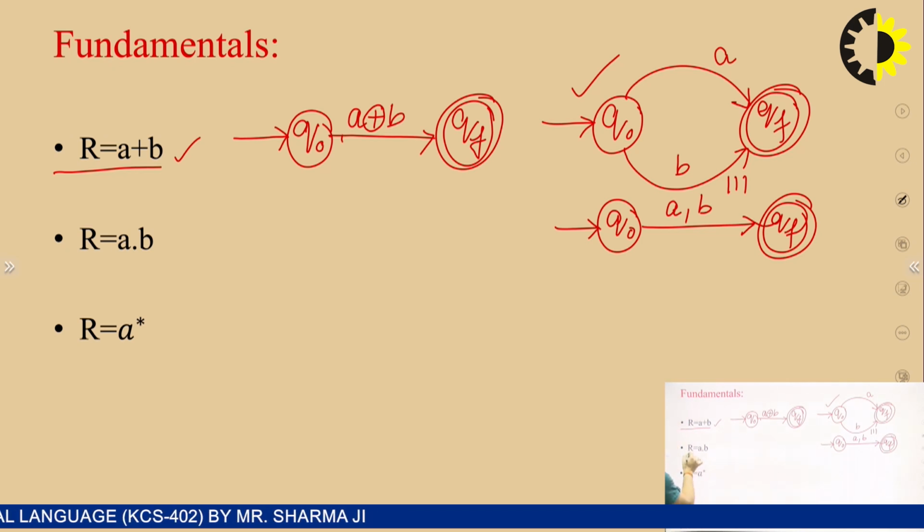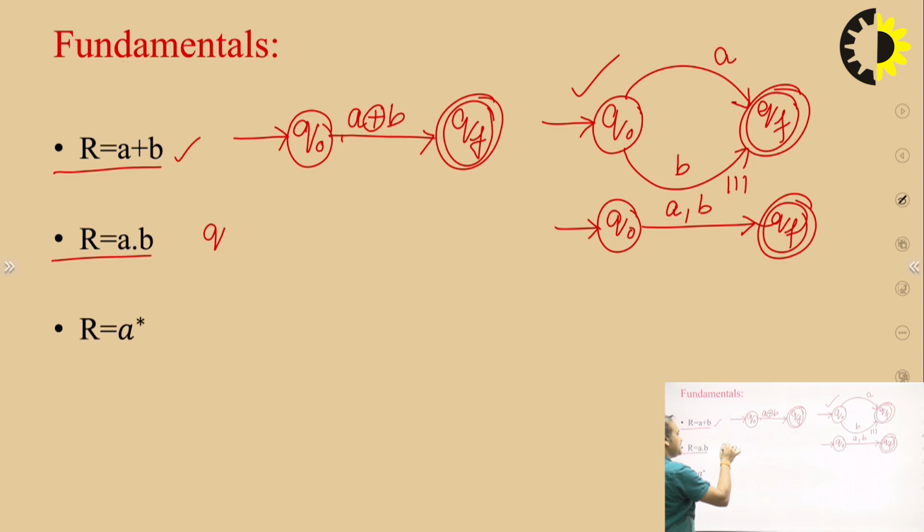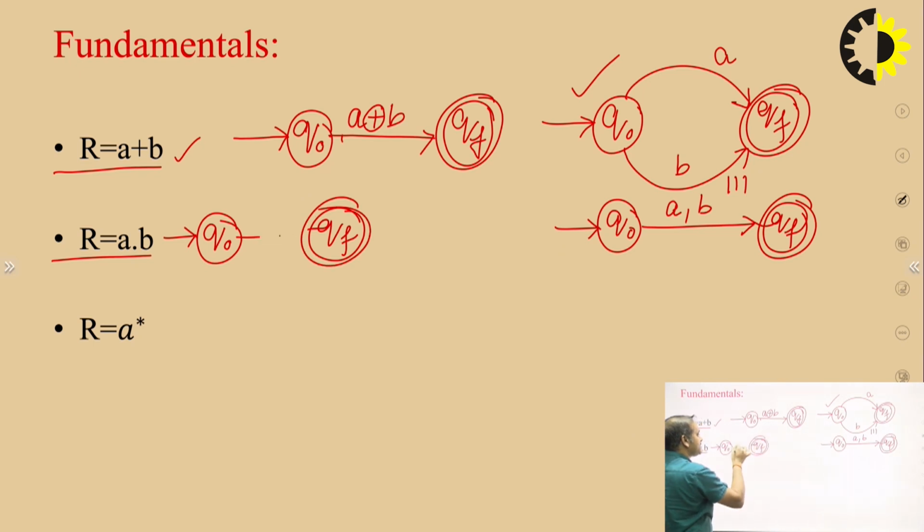Now the next one is r equal to a dot b. First we take an initial state q naught, a final state qf, and a directional edge from q naught to qf, and here is a dot b. Now we have to remove the dot between a and b.